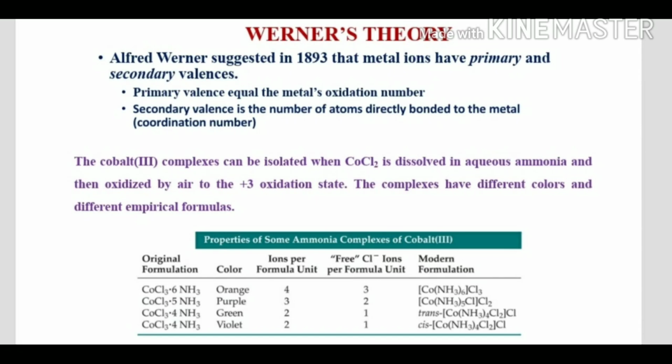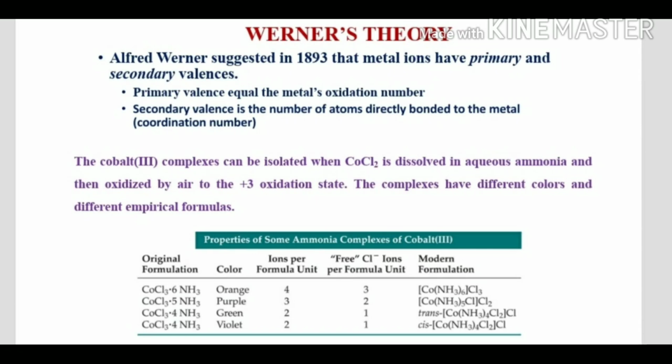He prepared a cobalt 3 complex. He isolated it from cobalt chloride in aqueous ammonia and then oxidized this complex to the +3 oxidation state. The complexes have different colors and different empirical formulas. As noted in the tabular column, there are 4 types of complexes prepared by Alfred Werner. He did not know the actual bonding nature of these complexes, but after preparing them he came to understand some facts about this bonding.